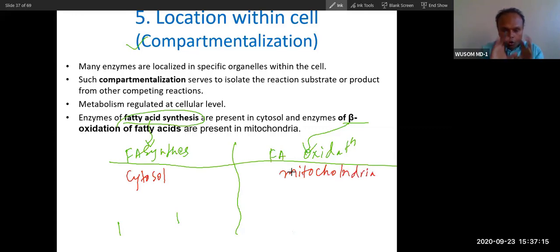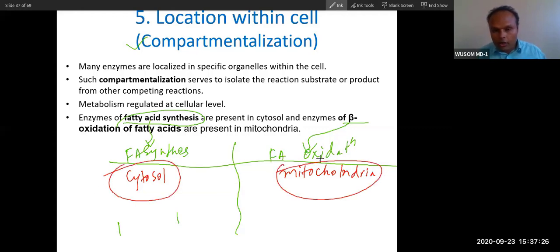This is how these two completely opposite pathways are segregated into two compartments. Because of this segregation, the regulation of both pathways becomes very easy for the cell, so that these two pathways do not interfere with each other.